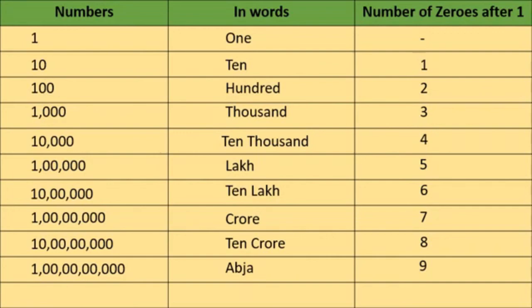Abja has 9 zeros after 1, and last one is 10 Abja, that is 10 zeros after 1. See, remember these places, and we use this to find out the place values. Lakhs, then 10 lakhs, then crore, 10 crore, Abja, 10 Abja.